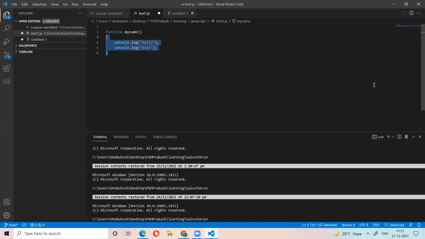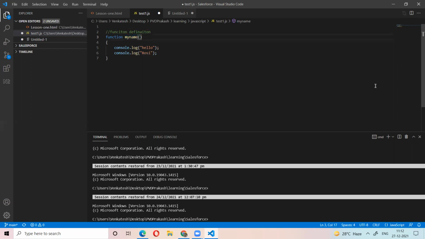So a set of blocks, you are giving a name, with the name myName. Okay. So this is called function definition. Function definition means what is the work you want to define somewhere. What is your work? You need to define. So for that, you use the function keyword, space, the function name. We need any name related to the work.